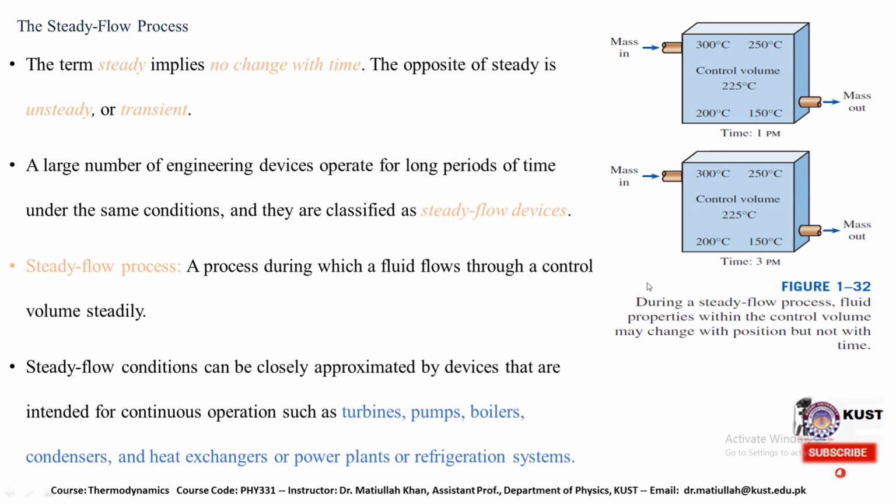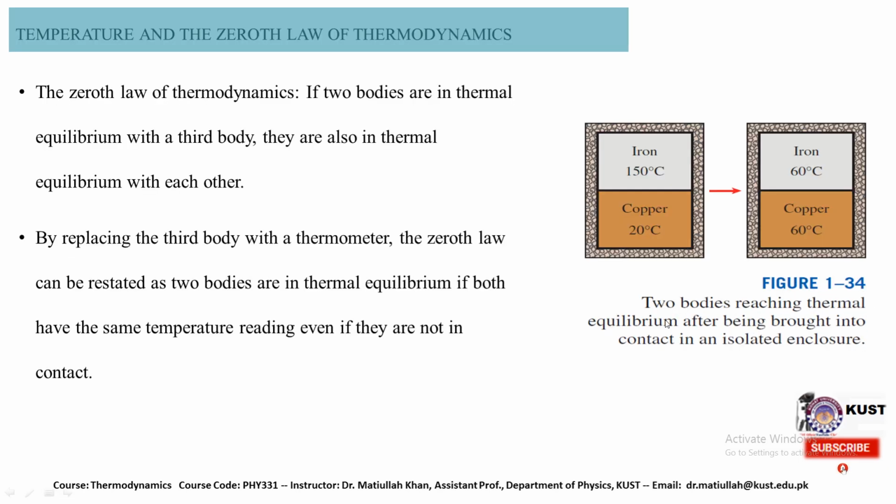So this is one of the systems where we have steady mass flow. The mass is coming in at this portion and mass going out at this portion. So this is a particular steady flow process. A fluid property within the control volume may change with position but not with time. So we can see how the properties of the system remain unchanged with the steady mass flow throughout the entire system.